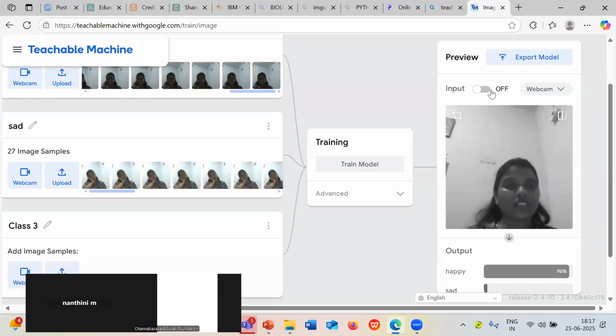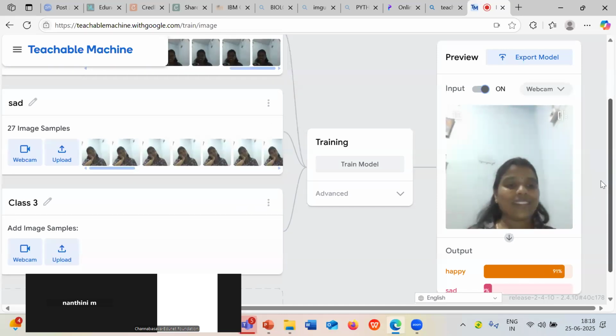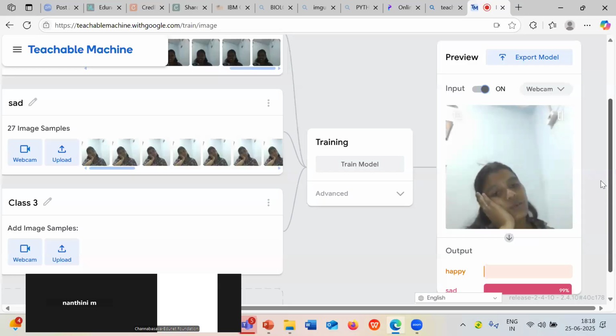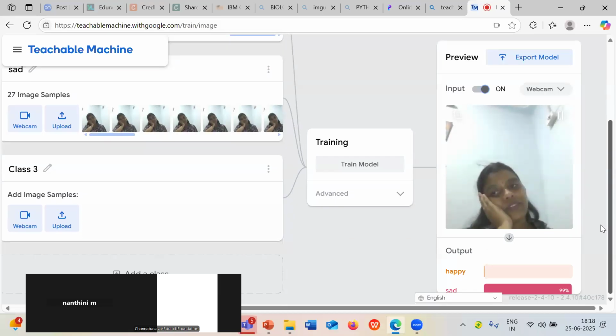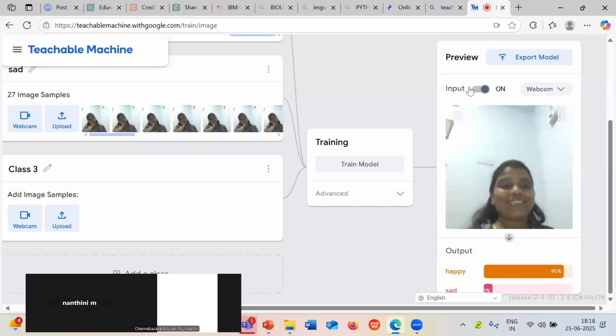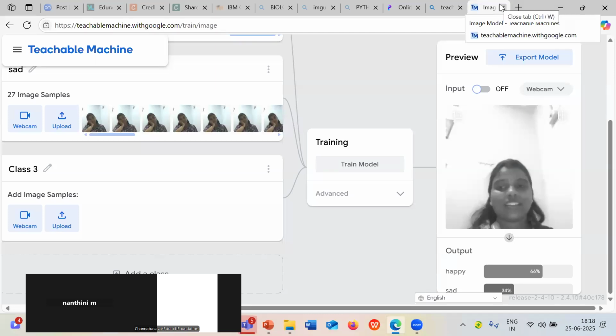Now I'm going to show you. Happy? See what it is showing? When I click on this poster, it will be showing sad. Can you understand? Yes? Okay. I hope this is clear to everyone, right? Can you understand the difference?